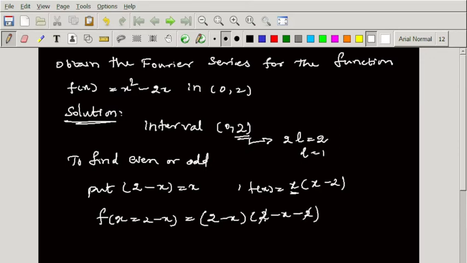So the 2 gets cancelled and we get minus x into 2 minus x. The given function is x into x minus 2, but by replacing x equal to 2 minus x we get minus x into 2 minus x, which is nothing but minus f of x. Then the function is said to be odd.